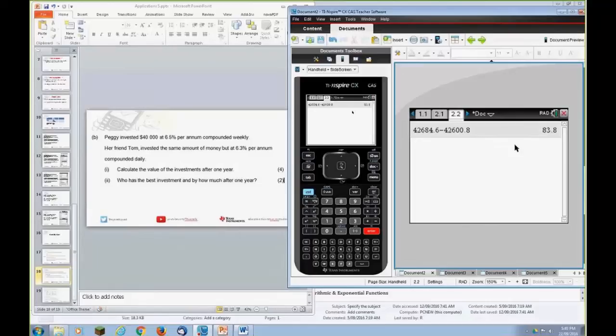after 1 year. So we've gone through, we've calculated, we've shown the amounts each has invested. We've stated that Peggy has the best investment. We've stated by how much. We've answered the question. And that's a really important thing to go through and do.